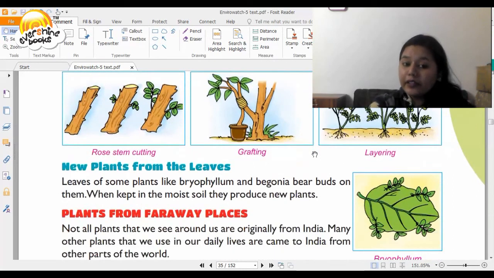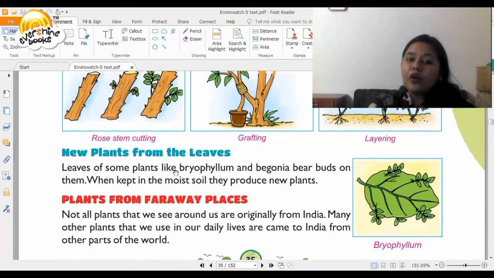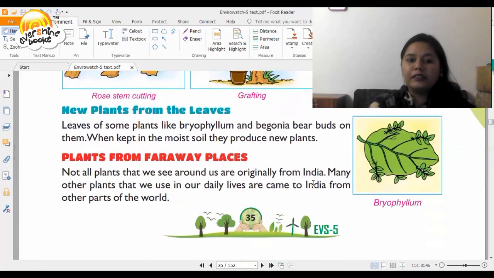Then you have new plants from leaves. How does this happen? Leaves of some plants like Bryophyllum and Begonia bear buds on them. When kept in moist soil, they produce new plants.